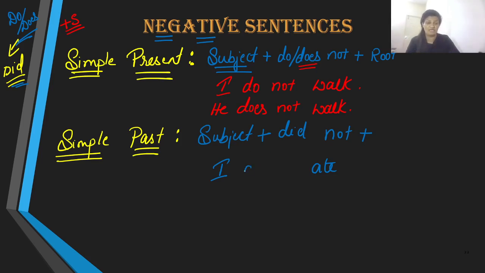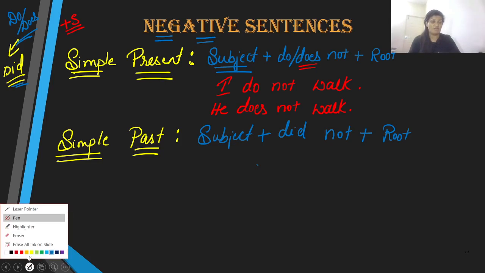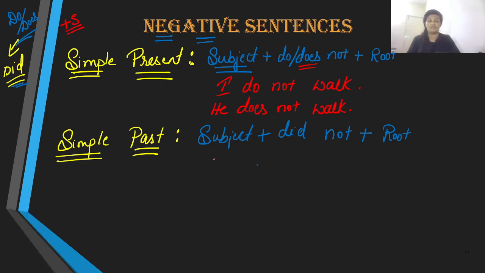But I told you that to make it negative, you are going to introduce did not, right? So would you still say I did not ate? Well, the answer is no, you wouldn't say that, but instead the past tense is converted back into the root verb. And that is how you are supposed to use your negative in simple past. Remember this, when you use did in a statement, the main verb in your statement is supposed to be the root verb.